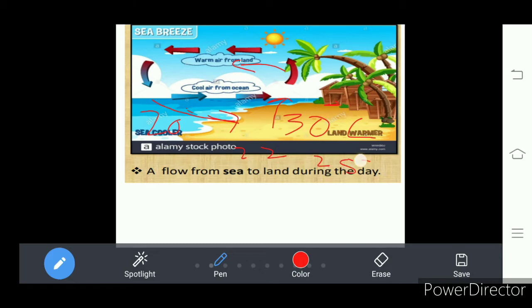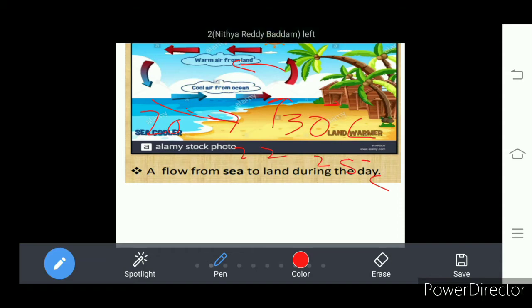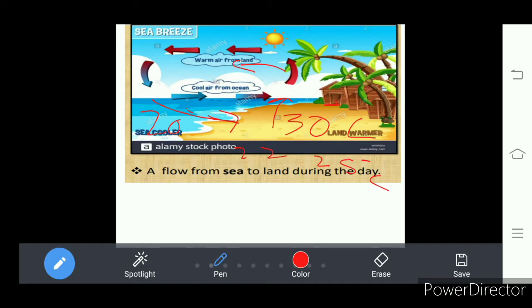Okay, this happens at daytime. So in the daytime, the land part which is near the ocean will experience cool air coming from the ocean, and the temperature will be somewhat less than the actual temperature due to the ocean, that means the water body, present near the land part.